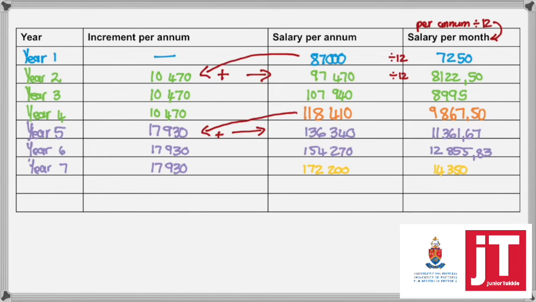And after that, you'll receive your 20,800 Rand as a yearly increase until you reach the top of your scale, which is the 213,800 or 17,816 Rand and 67 cents. So this is basically the layout of a salary scale.